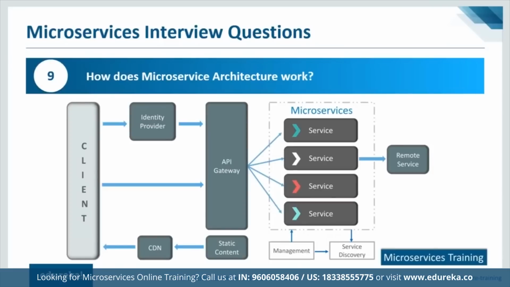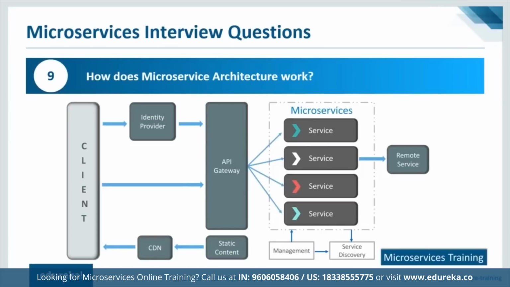Now it is the job of an identity provider to verify whether the user is valid or not. Once the identity provider authenticates a user, the request is then forwarded to API gateway. Because a client cannot directly communicate to a service, there has to be an intermediary or some intermediate approach that lets us communicate with the microservices as well. Now, in this case, we have API gateway. This API gateway finds the right service that a client is looking for and the request is forwarded to that service. The service basically communicates with other services and sees how a solution is generated for this so-called client. And once the solution is generated, it is sent back to the client using CDN, that is your content delivery network.